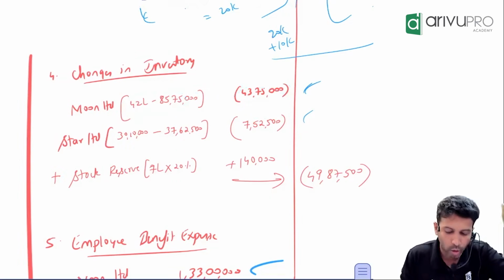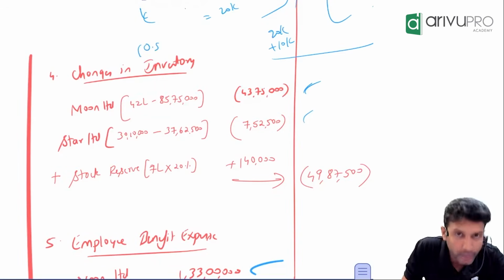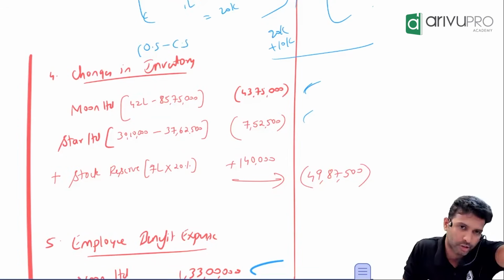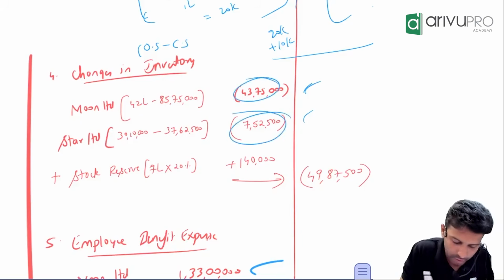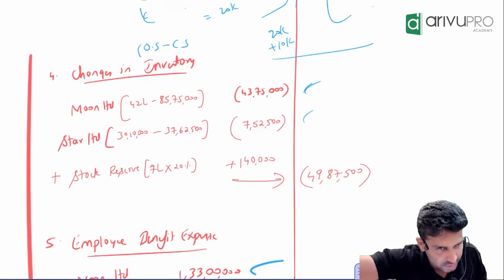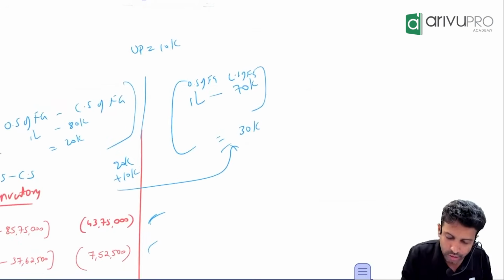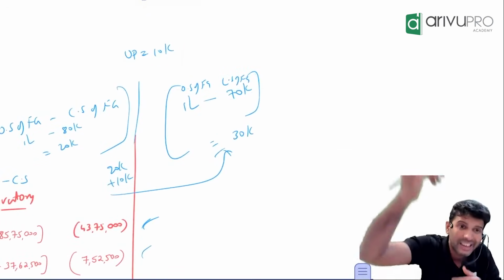It is always what? How do you calculate changes in inventory? Opening stock, first number you will punch in your calculator. From that you will eliminate closing stock. And whether you get positive or whether you get negative, you will write it as it is. And then stock reserve you will simply add, because due to stock reserve, closing stock value has to be reduced.